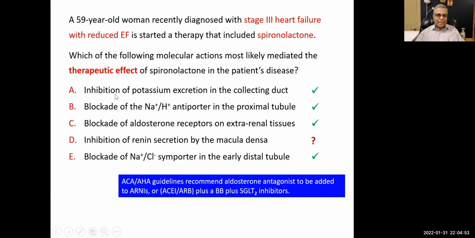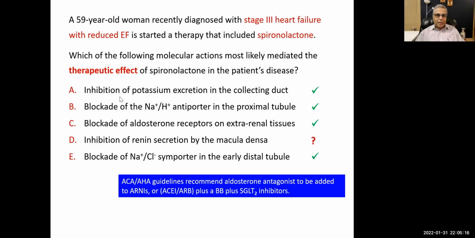You see, A says inhibition of potassium excretion in the collecting duct, which is correct. Spironolactone does inhibit the secretion of potassium. Aisha said E, and Dua said A, all right.